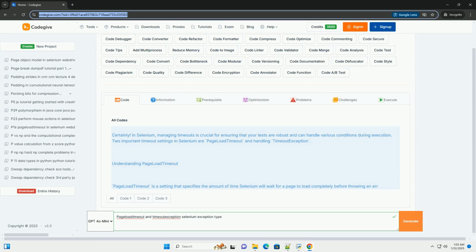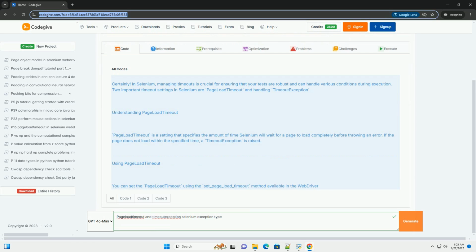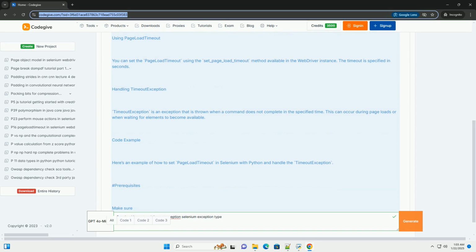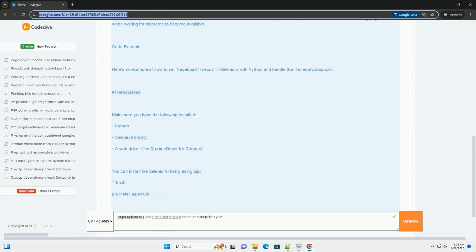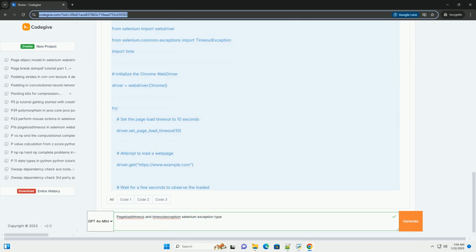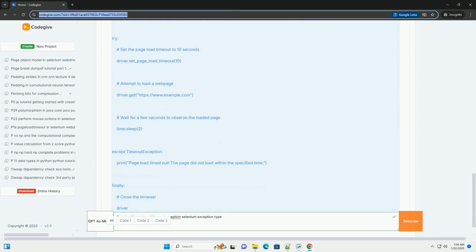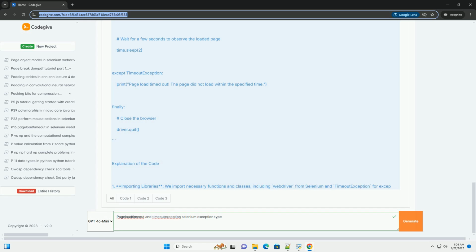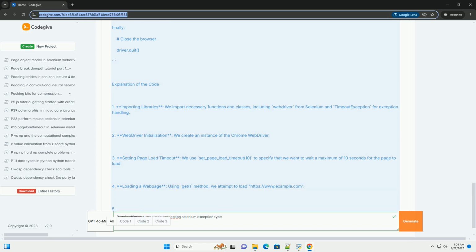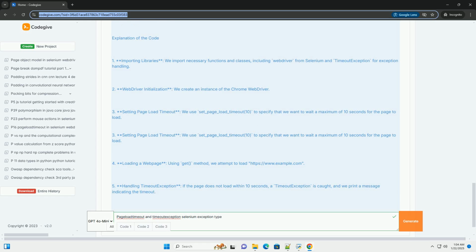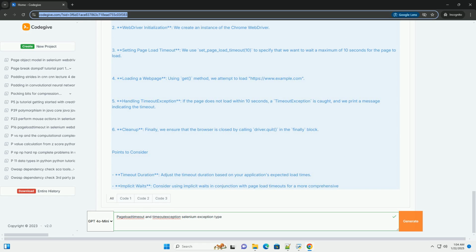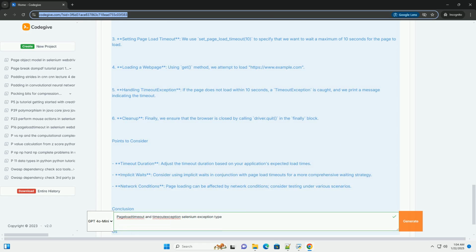Certainly. In Selenium, managing timeouts is crucial for ensuring that your tests are robust and can handle various conditions during execution. Two important timeout settings in Selenium are Pageloadtimeout and handling timeout exception. Understanding Pageloadtimeout. Pageloadtimeout is a setting that specifies the amount of time Selenium will wait for a page to load completely before throwing an error. If the page does not load within the specified time, a timeout exception is raised.